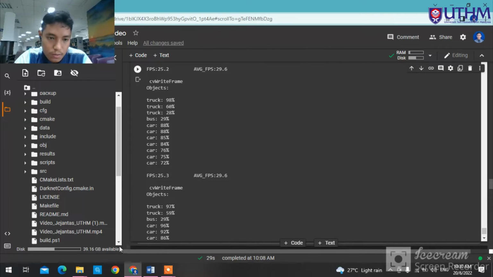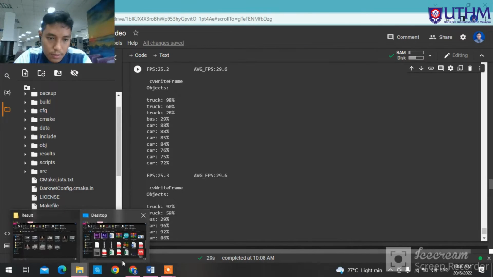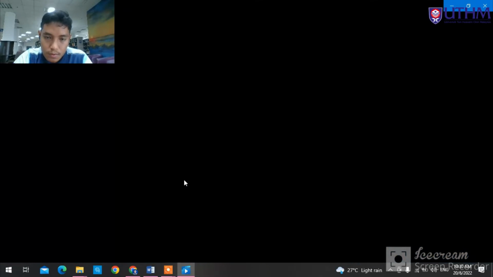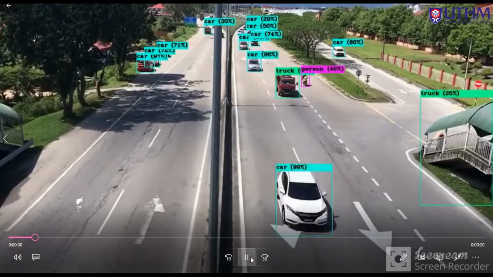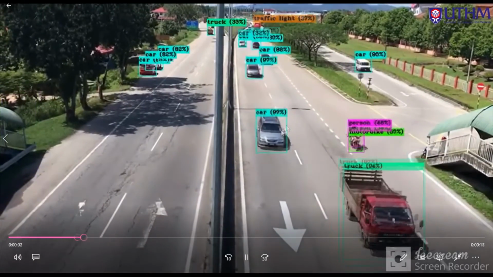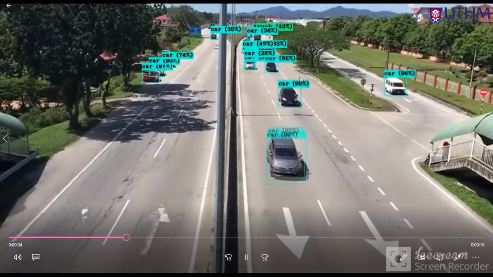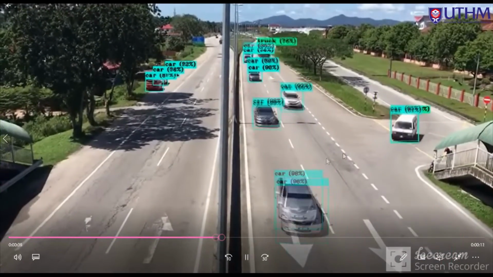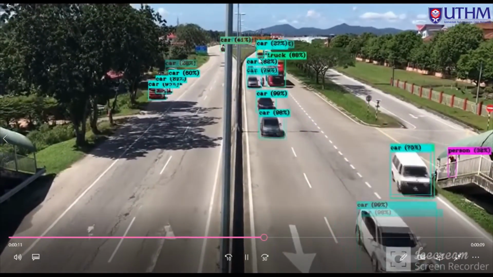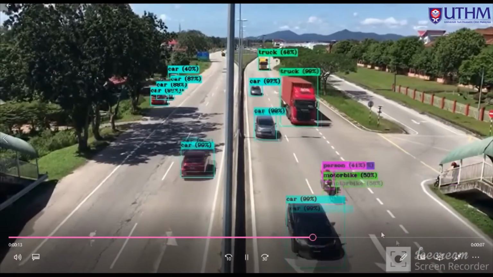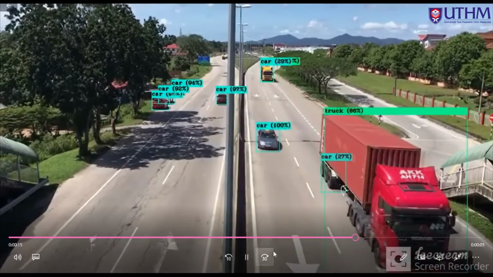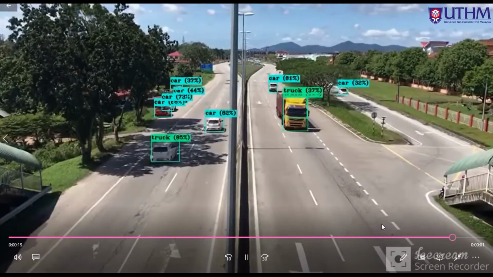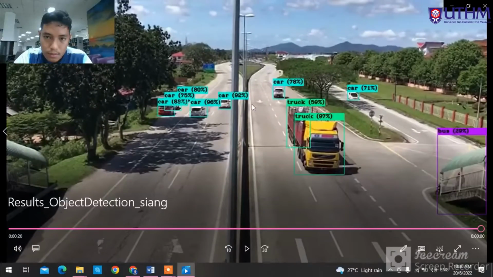So you can see the result. This is the result for the daytime. We can see the system will detect the car, truck, and the motorcycle. For the motorcycle, the system detects the motorcycle and the person.